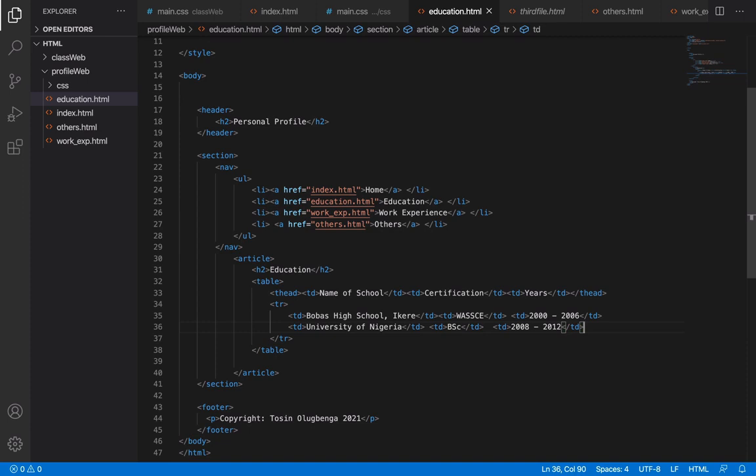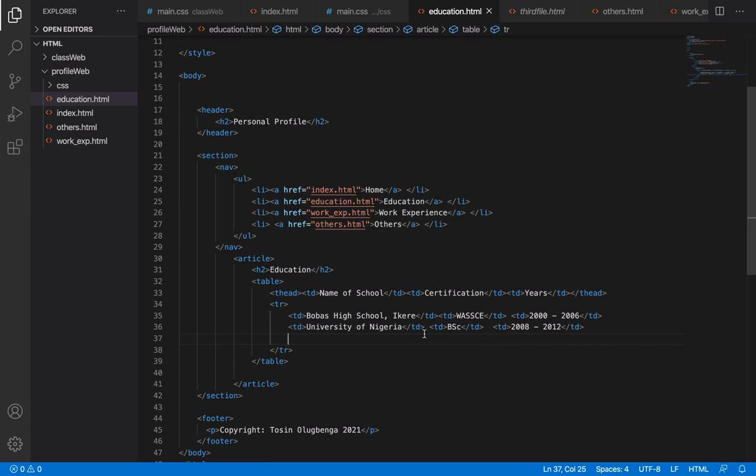If you add other degrees, you can just add them. Like I also have my MSc and stuff like that. But for this particular page, that is all I would want to put there. I don't want to go too public about some other personal stuff, but whatever, just put it there.